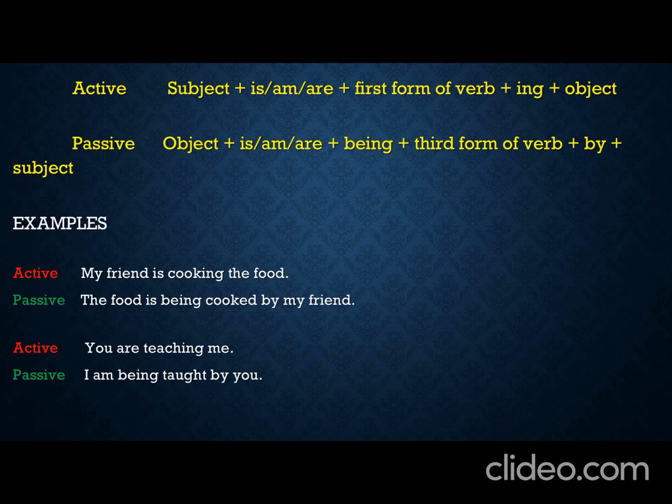And as I told you in your earlier passive voice also, object plus is/am/are plus being plus third form of verb plus by plus subject.